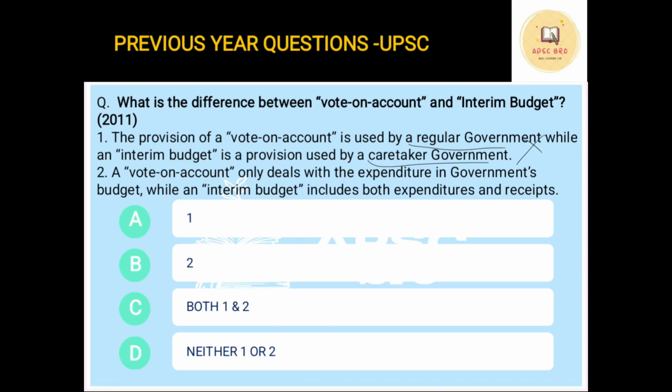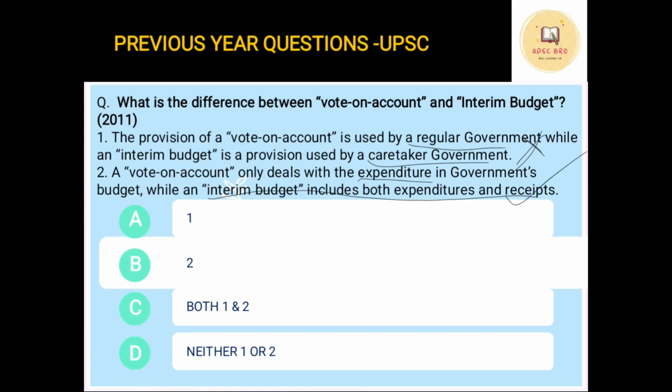Second statement: vote on account only deals with the expenditure in the government's budget, while an interim budget includes both expenditures and receipts. Now this is correct. The vote on account only deals with expenditure, and there is a very important difference between the two. An interim budget will include both expenditures as well as receipts. So the first statement is wrong and the second statement is correct. So our answer will be B, that is, only the second statement is correct.